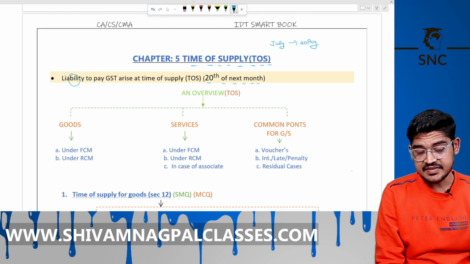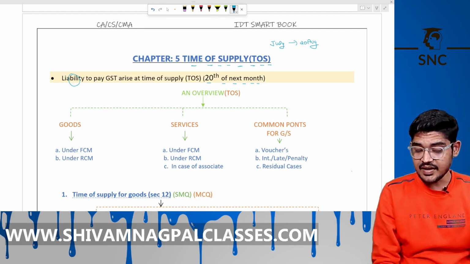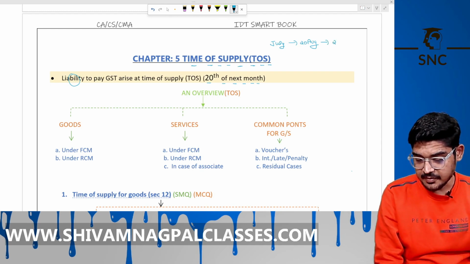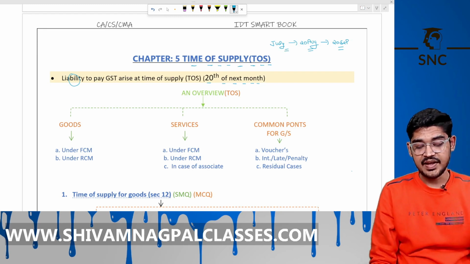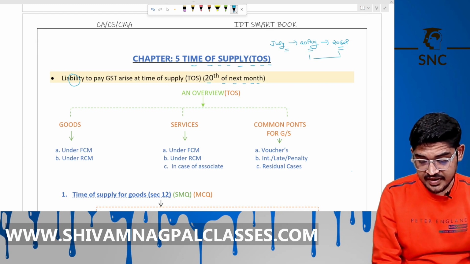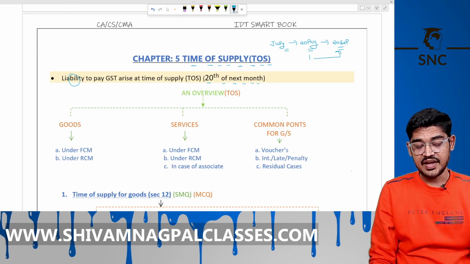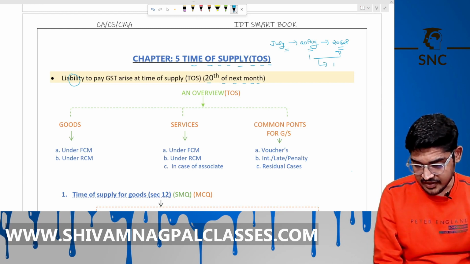If you made supply in August, then you have to pay tax to the government on the 20th of September. Okay. So that's why there is relevance of time of supply. If it's time of supply in August, then its payment will be made in September. If it's delayed by 1 month, then government revenue will be delayed by 1 month.